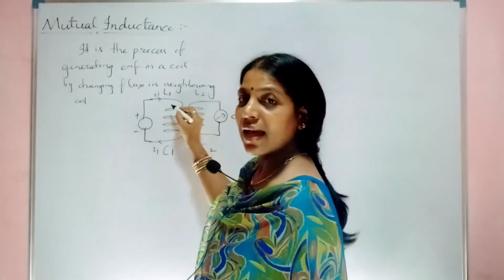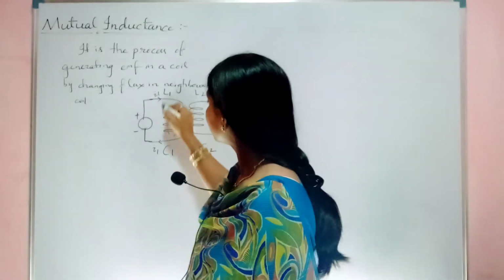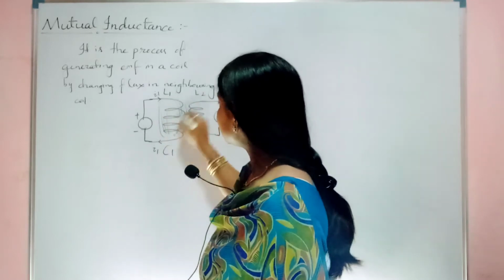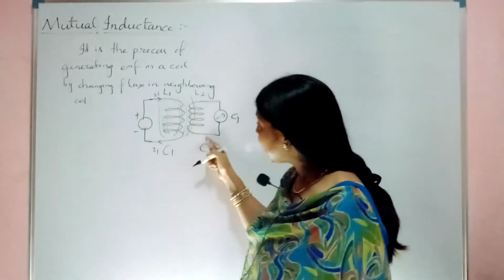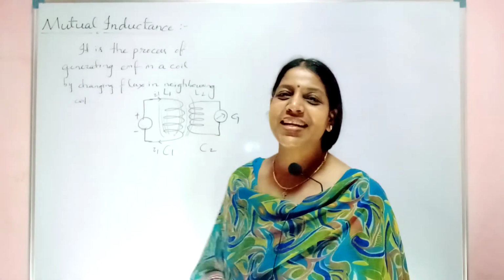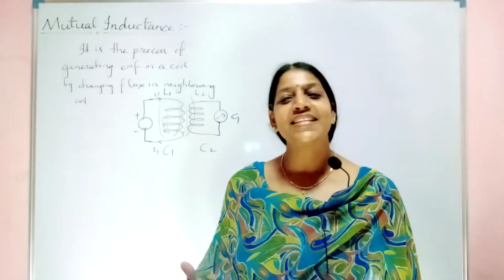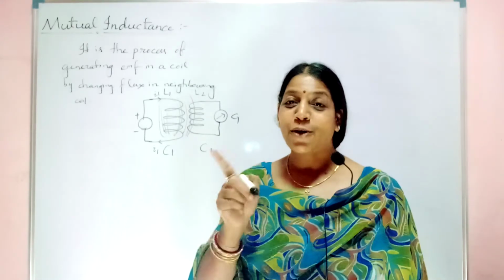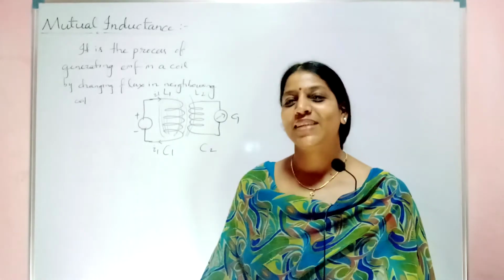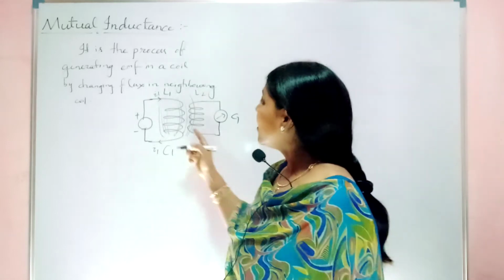due to that, what will happen? It will generate the flux in it. So this generated flux is linking to the second coil. So due to that, as the path is complete, there will be generation of EMF. How do you conclude that there is generation of EMF? Your pointer will show the deflection if you connect a galvanometer. Say. Then now what you need to do?